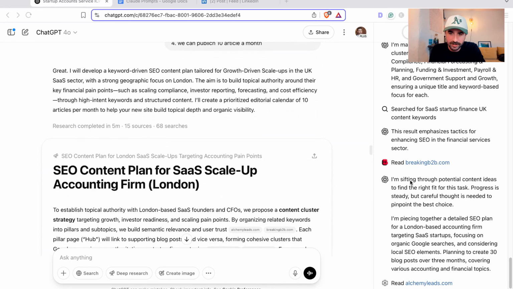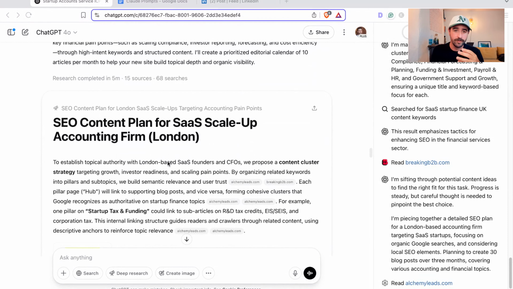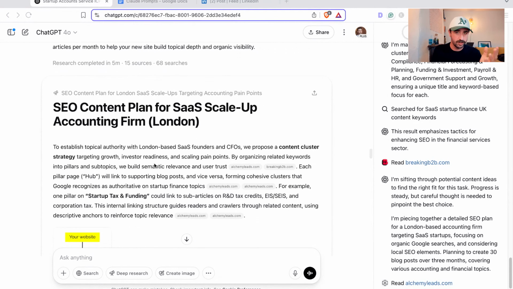What's really cool before I get to this next bit, which I'm really stoked with, by the way, is this little prompt, this little bit of insight here. I'm sifting through potential content ideas to find the right fit. Progress is steady, but careful thought is needed to pinpoint the best choices. So it's really trying to understand how the content choices fit your ICP and their pain points. And it's come up with a 30 blog post plan for the next 3 months on various financial and accounting topics.